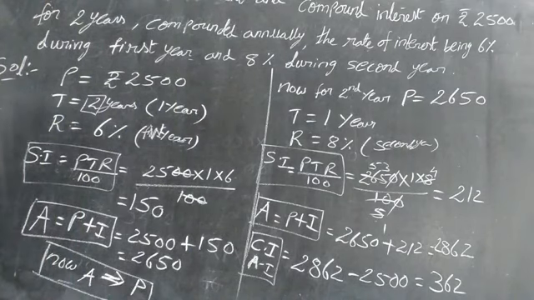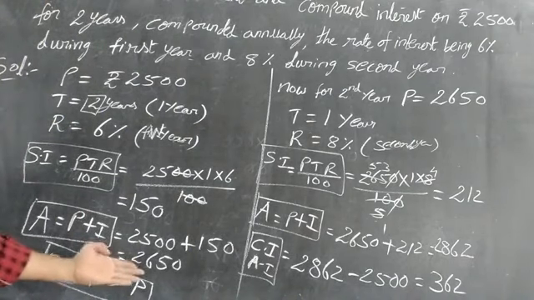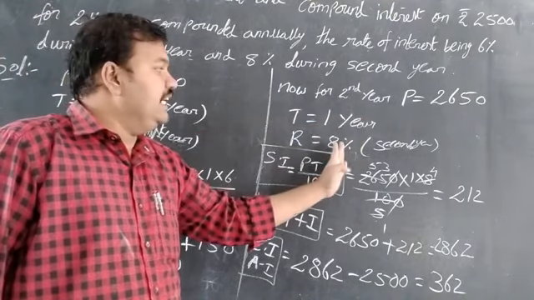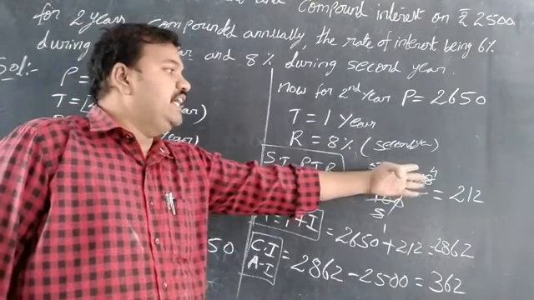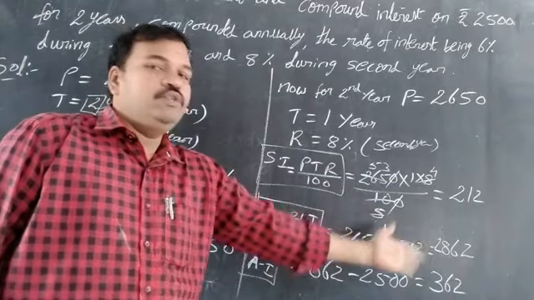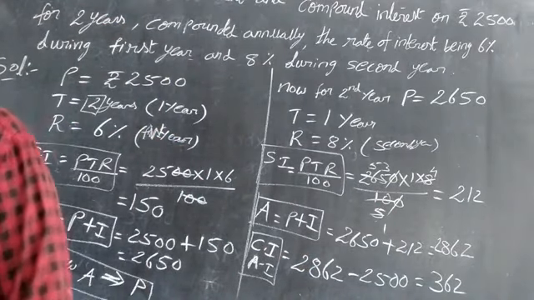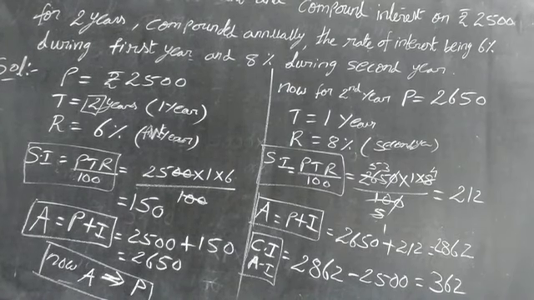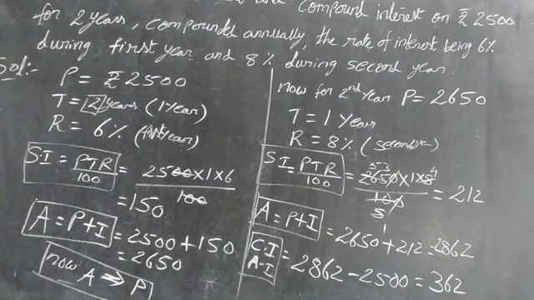This is about the sum. First year, the amount is 2650. This will change to principal for the next year. Second year interest is 8%. So finding 8%, we got 212. Amount is 2862. Subtracting 2500, finally the amount is 2862 and the compound interest is 362 rupees.